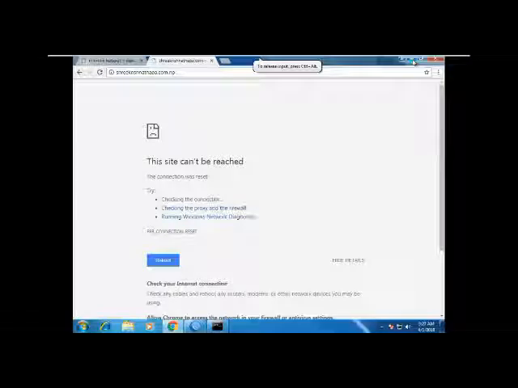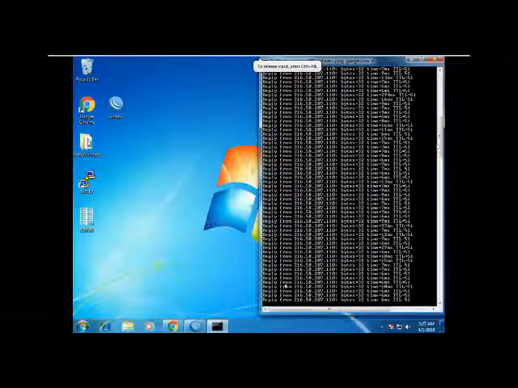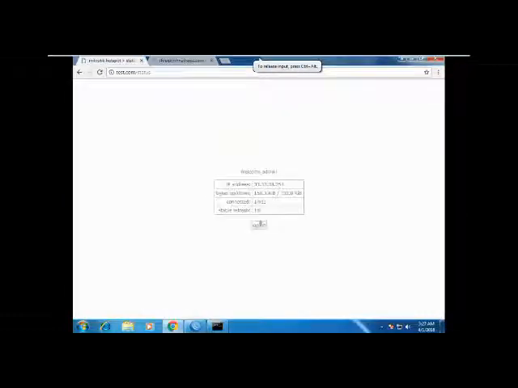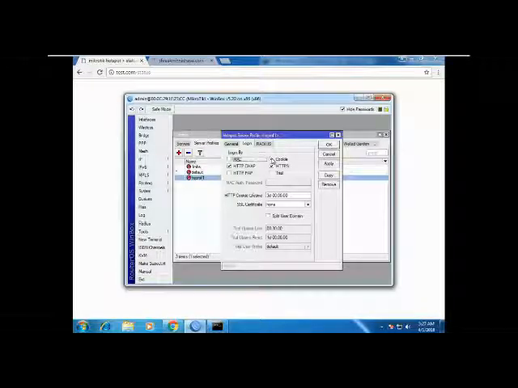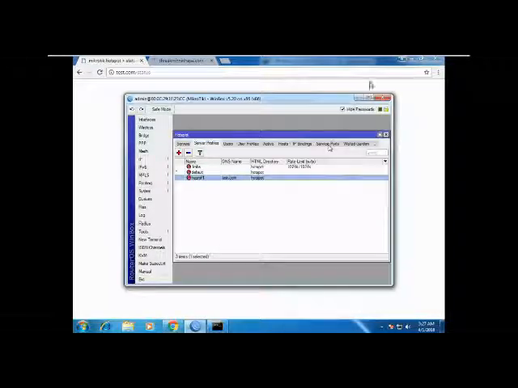Now, if I put my credential admin and admin, I can log in. I log in. Now check. I have internet access. If I log out, no internet access. If I log in, internet access. Now I can access anything. Google. Now I can check the bandwidth also.